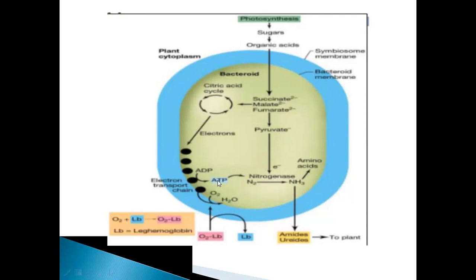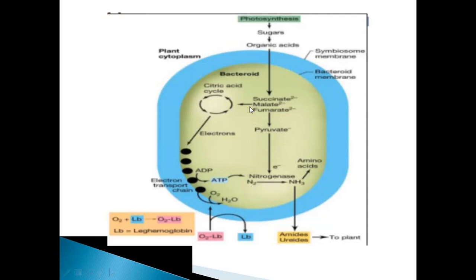This ATP is used by the nitrogenase enzyme, which is catalyzing the conversion of nitrogen to ammonia, and then this ammonia is converted to amino acids in the bacteroid, or if it comes out, it will be converted into amides and ureides, which are supplied to the plant. Okay, this is one part.